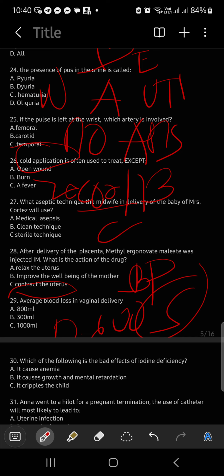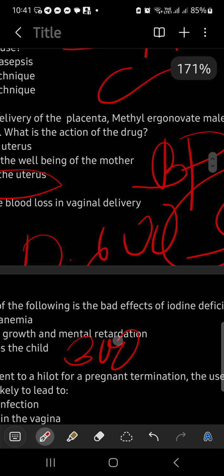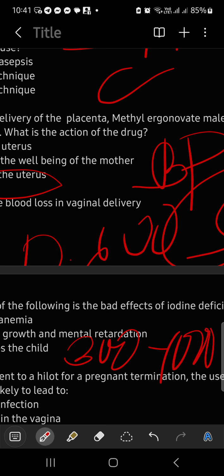Why? Because some women have a blood loss normally of 300 to 1,000, and others have 400 to 600. That's why if you add 400 to 600, it's 1,000 divided by 2.